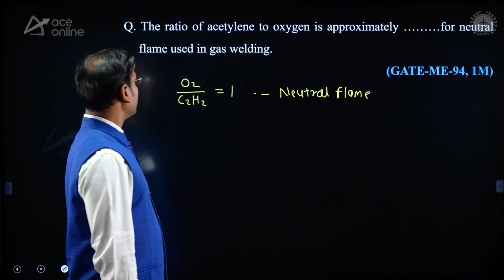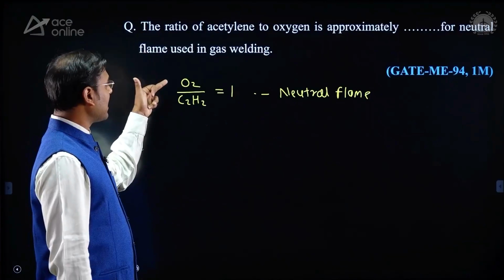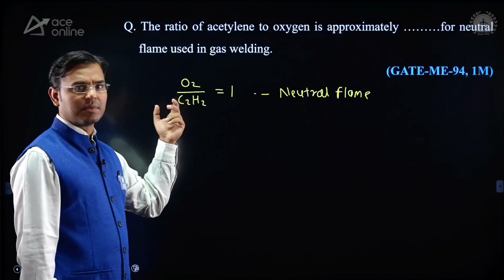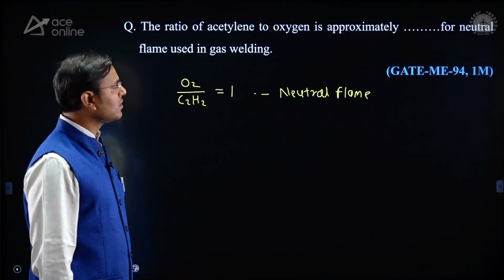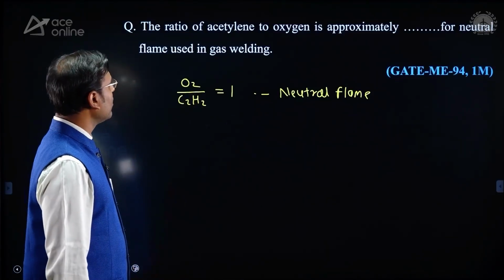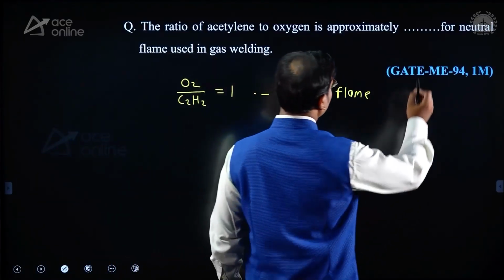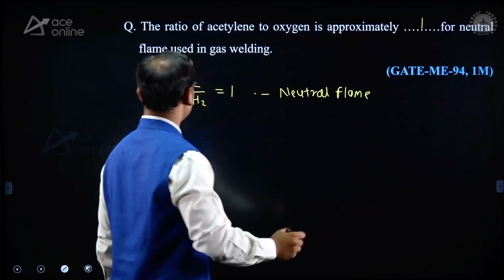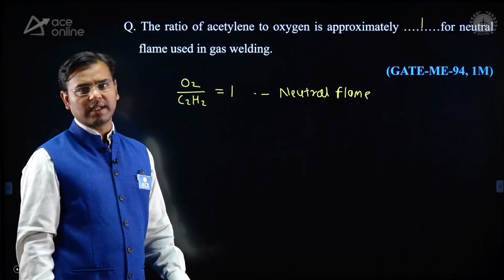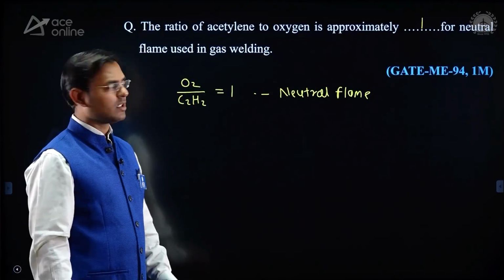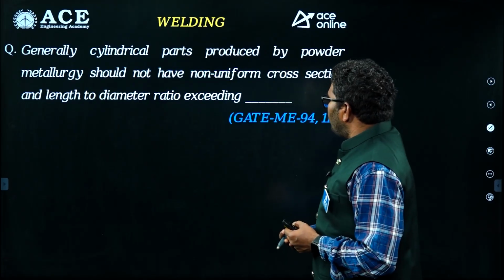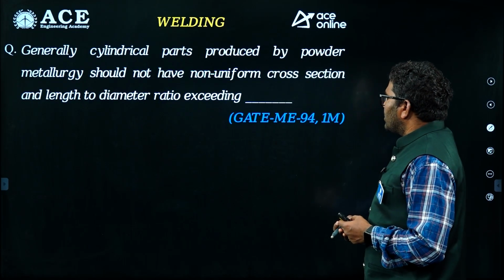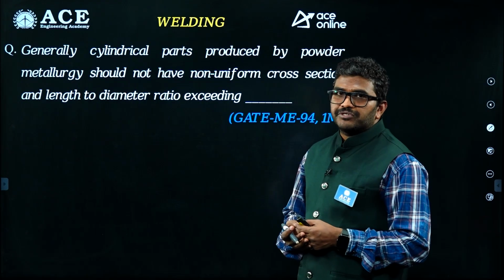Neutral flame means the ratio is equal to 1, and they are asking the ratio of acetylene to oxygen. Oxygen to acetylene is 1, means acetylene to oxygen is also 1. Then the ratio of acetylene to oxygen is approximately 1 for a neutral flame used in gas welding. Yes, neutral flame used in gas welding. Right. Here is a question from the welding topic asked in Mechanical 1994, a 1 mark question.